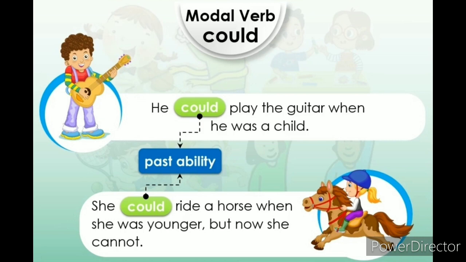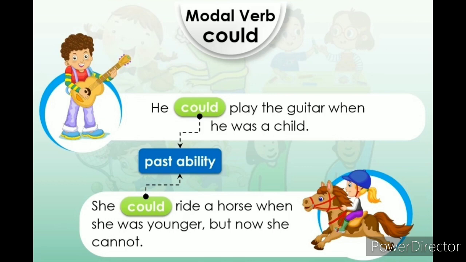This means that he had the ability to play the guitar when he was a child, but now he doesn't. So could can express ability in the past.